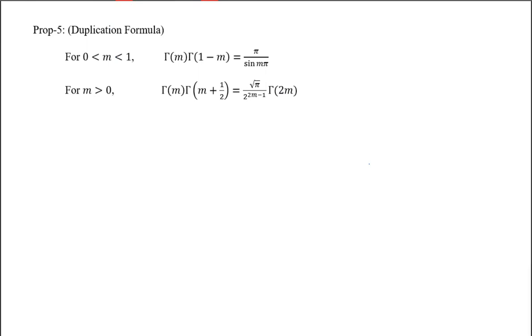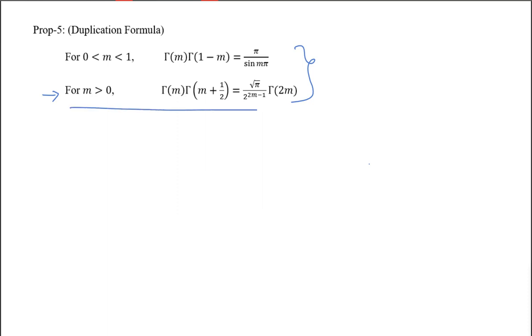Without proof, I'm not going to do this proof here. This is called the duplication theorem. For any value of m greater than 0, we can write gamma m into gamma m plus half is equal to root pi by 2 to the power 2m minus 1 into gamma 2m.